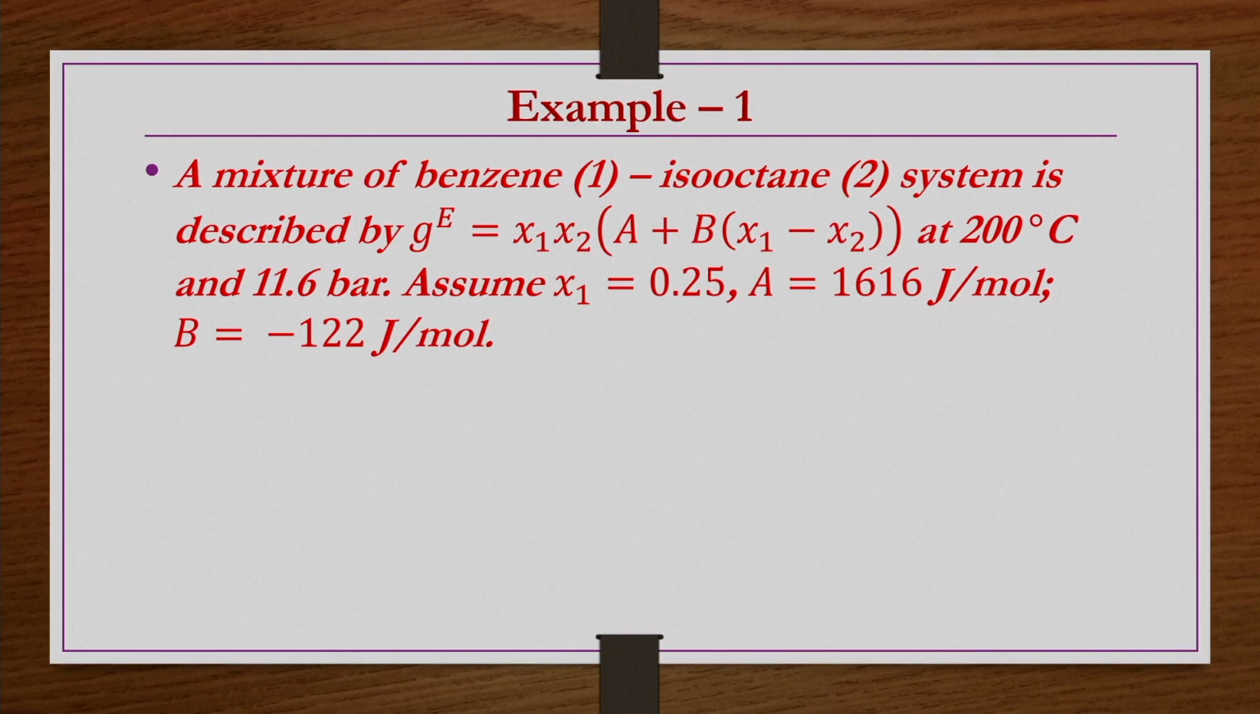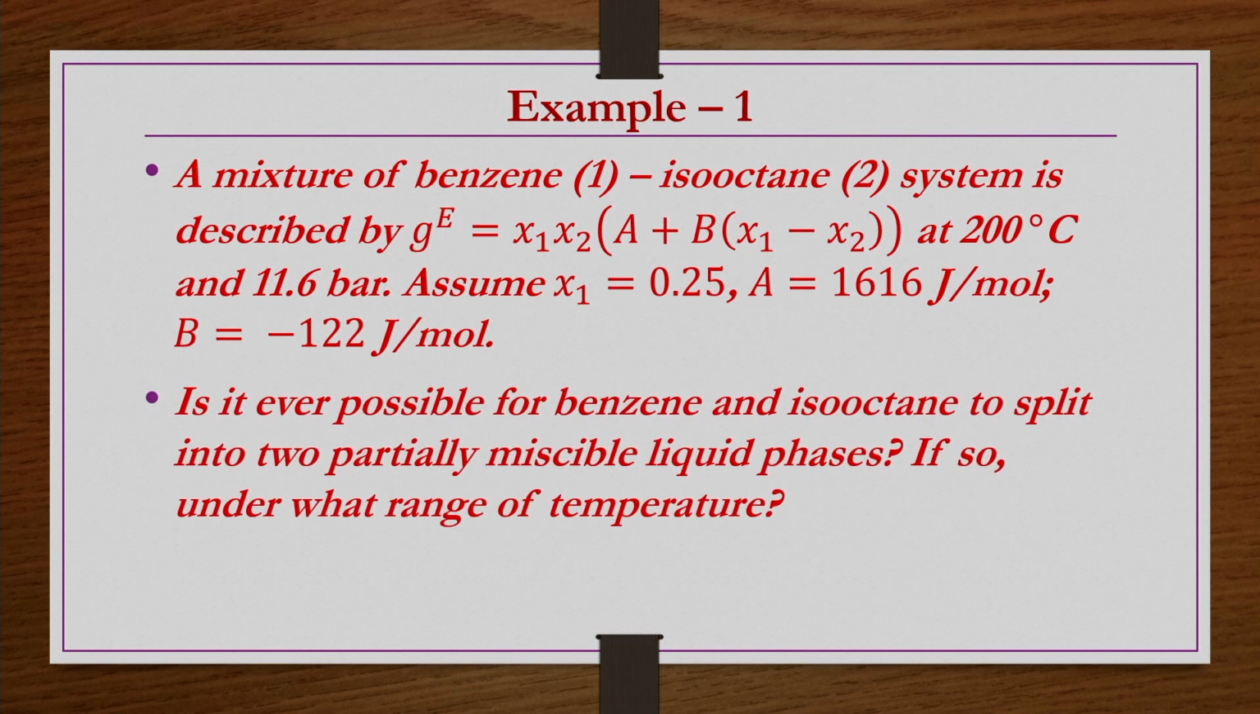Example 1. A mixture of benzene and isooctane system is described by GE equal to x1 x2 multiplied by (A plus B (x1 minus x2)) at 200 degree centigrade and 11.6 bar. Assume x1 is equal to 0.25, A is equal to 1616, B is equal to minus 122 joule per mole. Then the question is: is it ever possible for benzene and isooctane to split into two partially miscible liquid phases? If so, under what range of temperature?